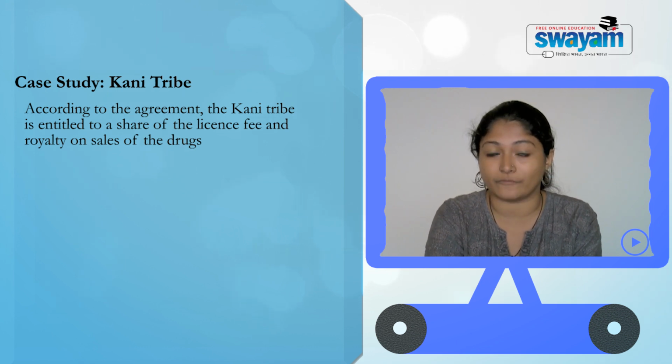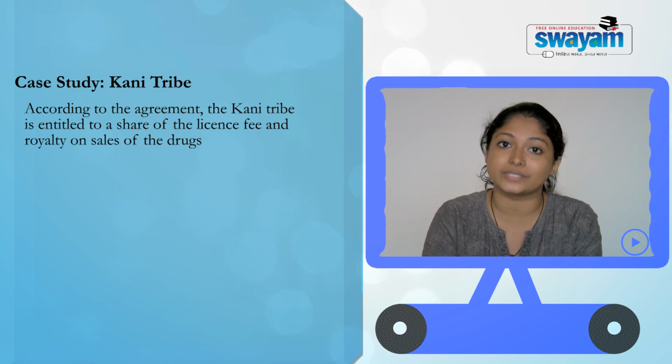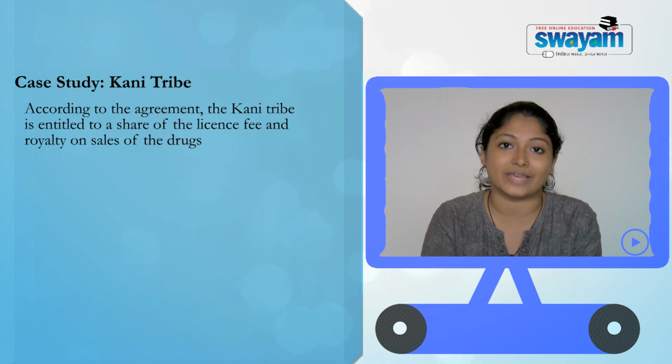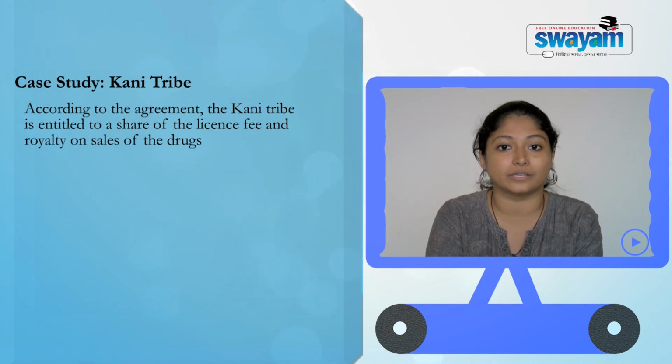They had a share in the profits, and these people were also supplying the biological resources to the company which developed the drug. The drug is called Jeevani, and the company is called the Arya Vaidyashala. That is the Kani tribe example.